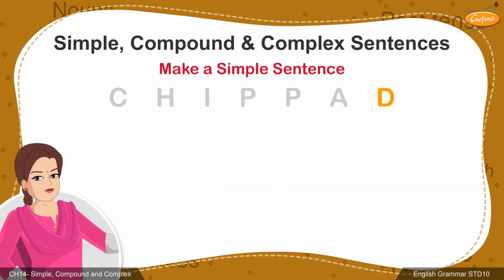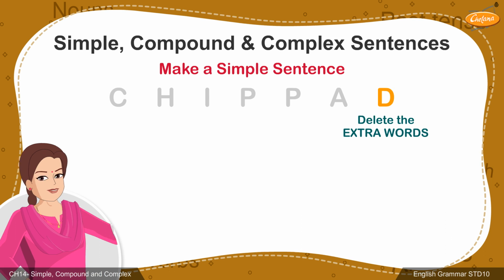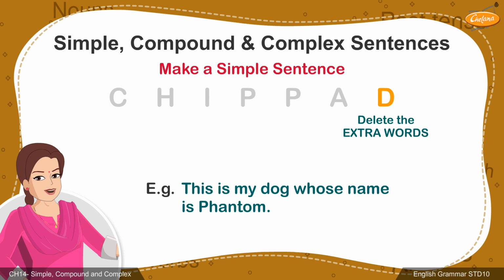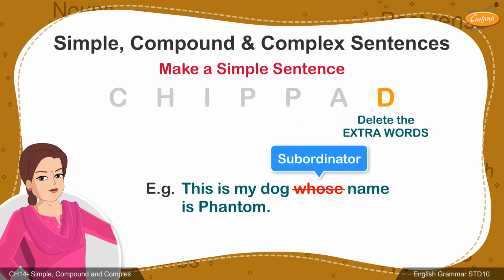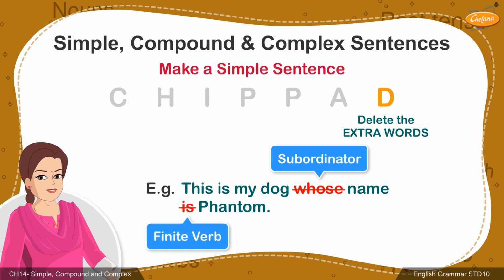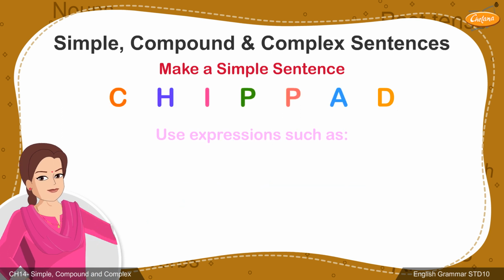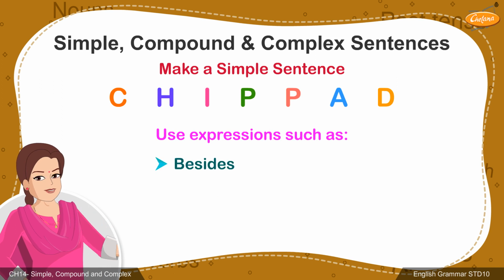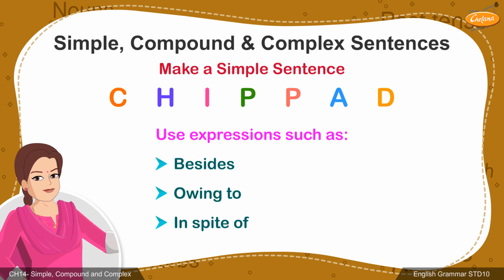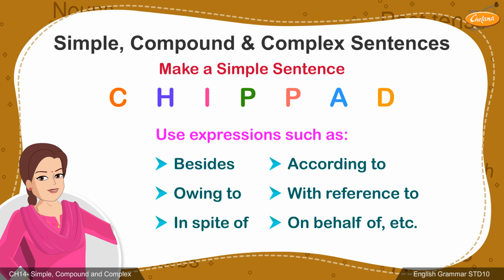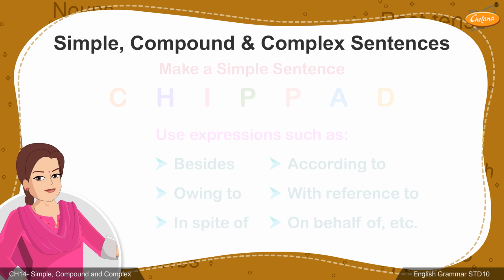The last technique, D, is to simply delete extra words from the sentence. For example, this is my dog whose name is Phantom. Here, we need to eliminate the subordinator whose and the other finite verb is. The answer can be written as, this is my dog named Phantom. Expressions such as besides, owing to, in spite of, according to, with reference to, on behalf of, etc. also can be used to form simple sentences.